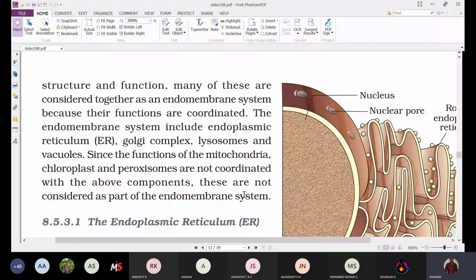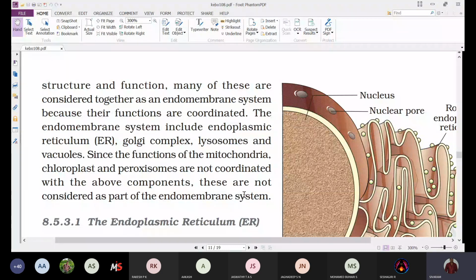Whereas some of the cell organelles like mitochondria, chloroplast, peroxisomes are not included under the endomembrane system. Why? Because their functions are not coordinated.